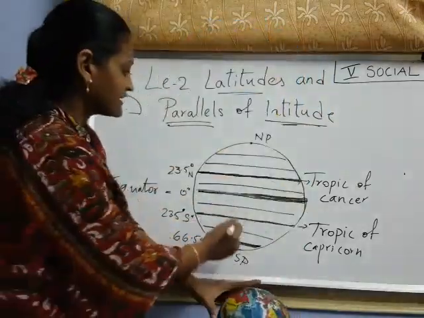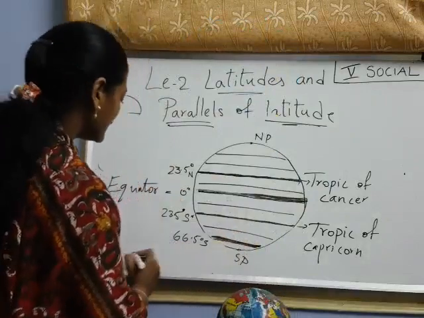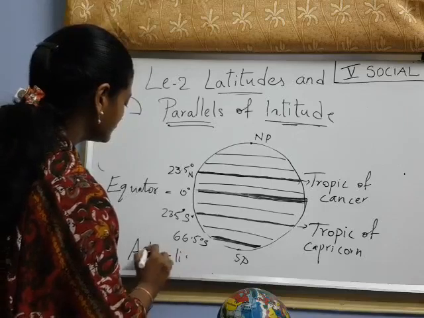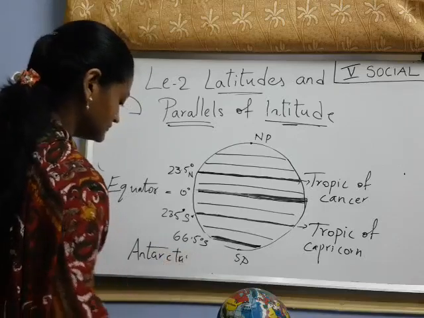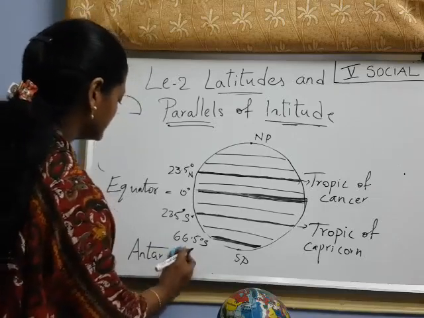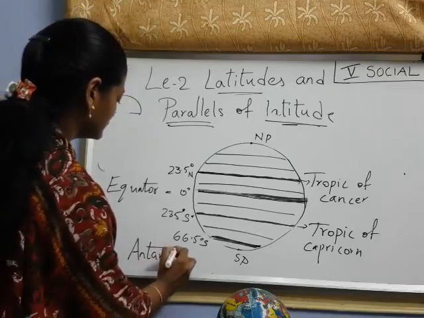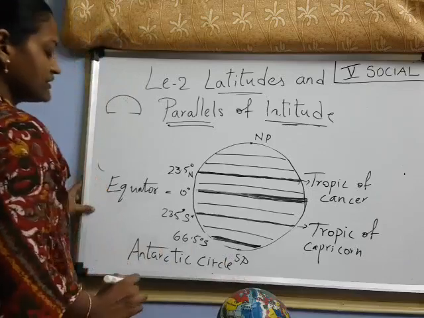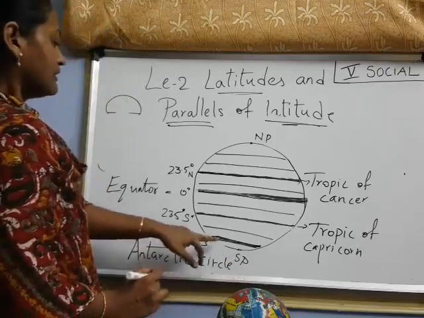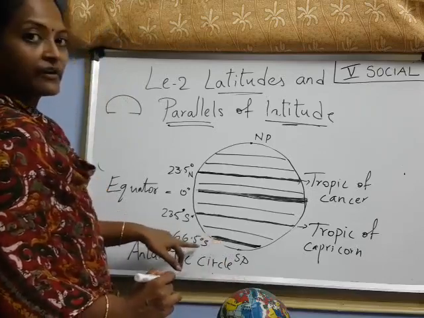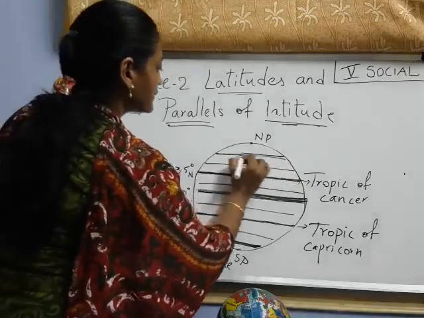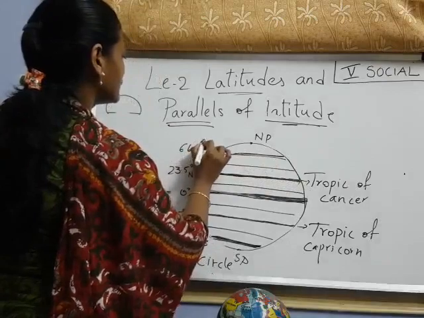So this circle we call the Antarctic circle. What do we call it, children? Antarctic circle, at 66.5 degrees south, and here also 66.5 degrees north side.